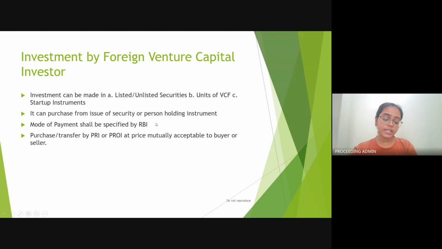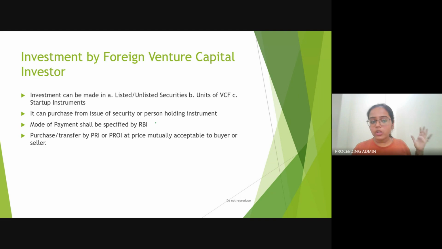So इसका मतलब ये है कि जो foreign venture capital है, या तो वो fresh issue of securities में invest करे, नहीं तो जो existing person है, the one who is holding, उससे वो instruments buy कर ले. पहली चीज है. दूसरी चीज ये बोलता है कि जो mode of payment होगा that shall be decided by RBI, है ना, and the price is to be determined by the parties mutually agreeing to each other. That is, the buyer and seller should mutually agree to each other on the price. The mode in which the payment is to be made is to be decided by RBI. It can be in form of issue of security or person holding instrument.